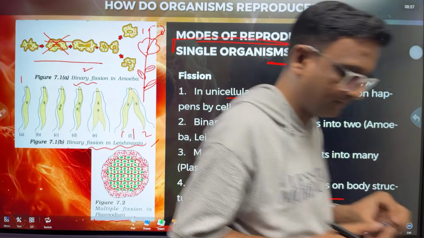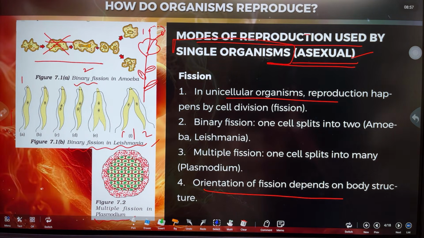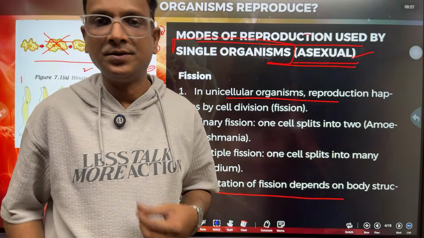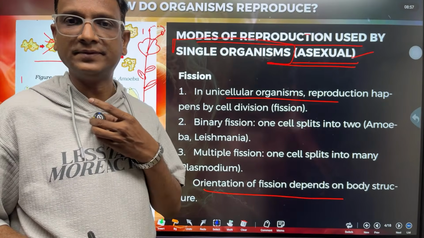One second, please. Are you able to get it properly now? Is it clear now?